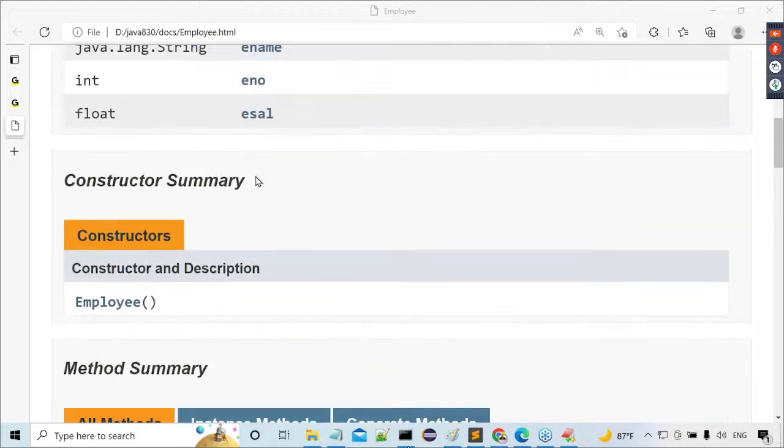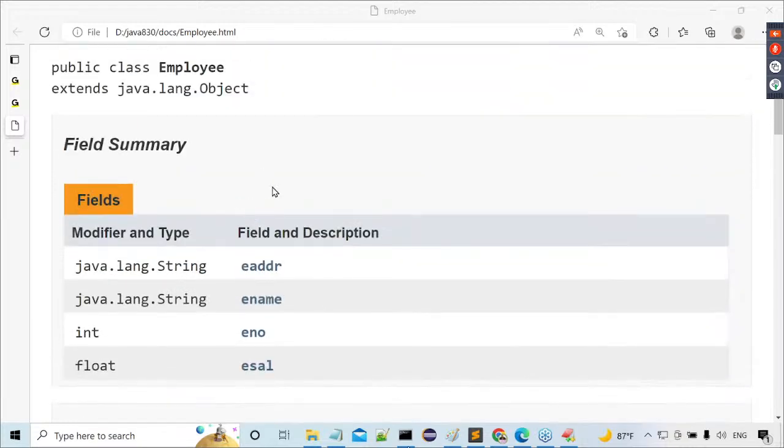Okay, fine. Now listen carefully. Let me do some work on my program. Once again, I will generate this documentation. Try to observe what is going to happen. Okay, observe this clearly, what I'm trying to say. Everybody, understand this. This is API documentation.